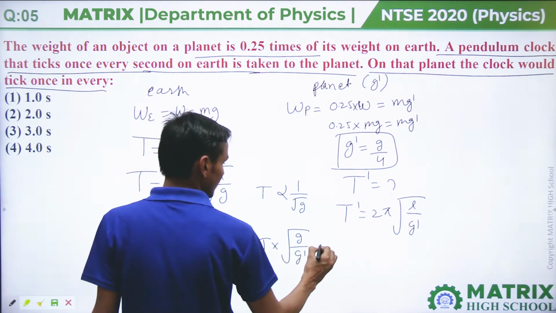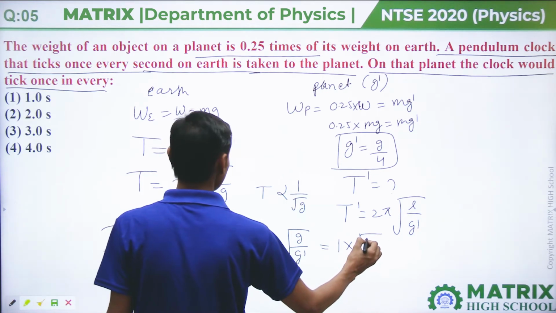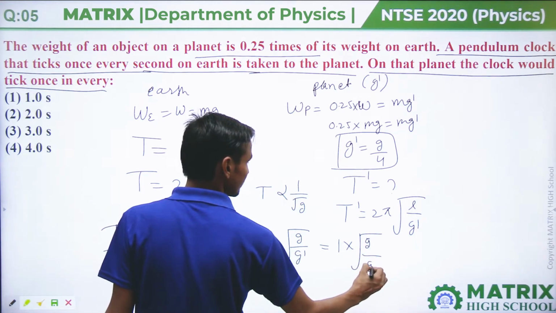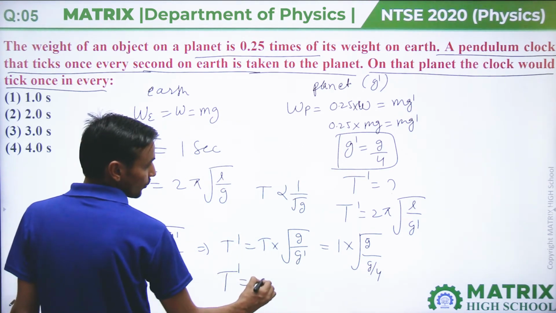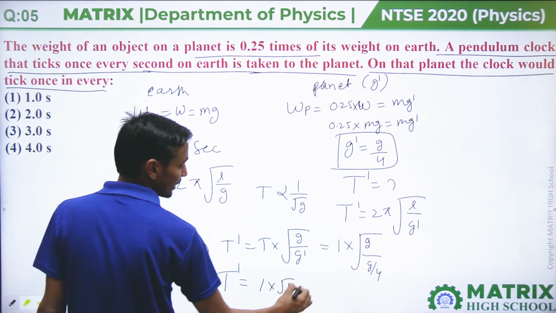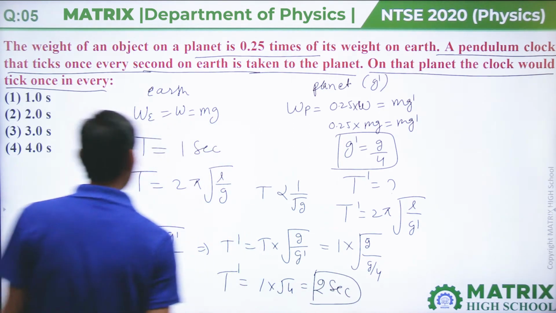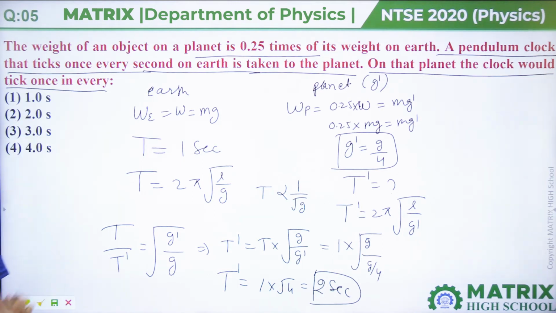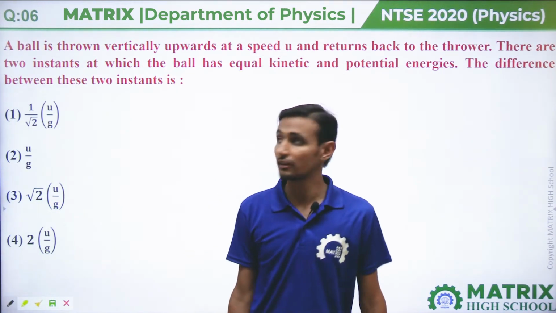Then it will be 1 multiplied by root of g divided by g dash, g by 4. Then T dash equals 1 into root 4, that means 2 seconds. So the time period on the planet will be 2 seconds. That is your option second, the correct answer.